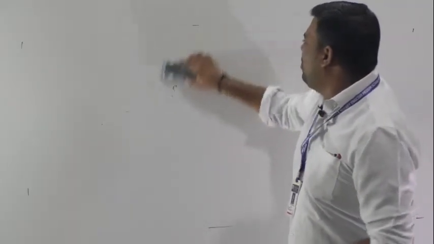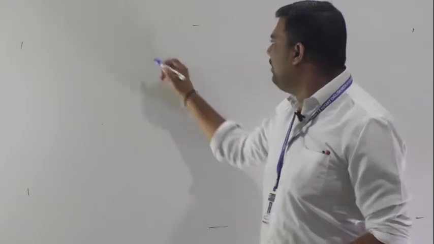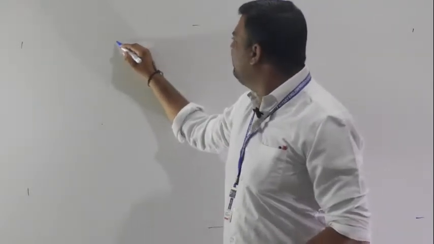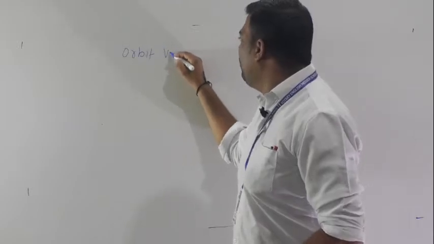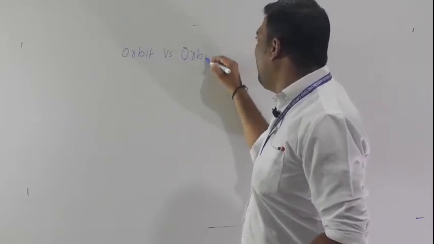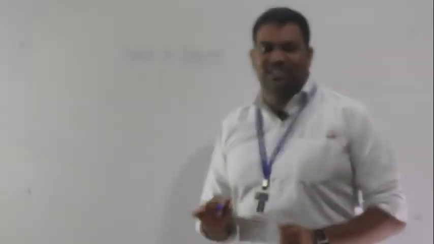From our structure of atom, now see here what will happen. Orbit versus orbital, very much important.